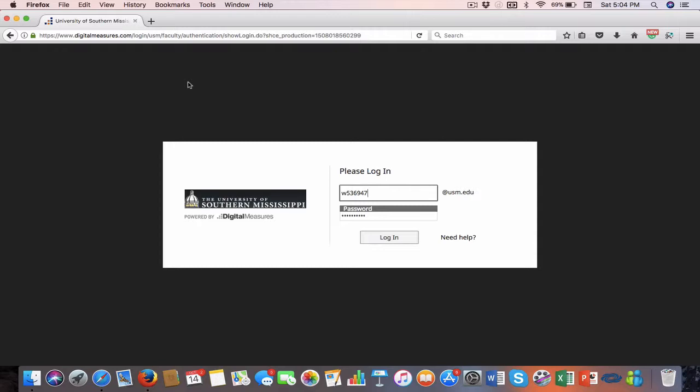So first thing is I'll send you a link to the page that you're seeing right now, and you will see our University of Southern Mississippi logo, and it'll say underneath there, powered by Digital Measures. That's the company that actually runs Activity Insight or has developed it. When you log in, you'll use your W plus ID number in the first field, and it'll have the at usm.edu already there. So don't put in at usm.edu, just put in your W plus your ID number, and then your SOAR password, whatever that SOAR password happens to be, and that'll log you in.